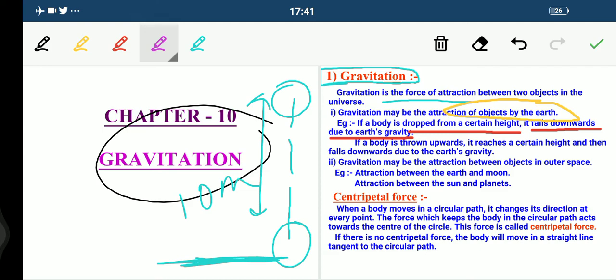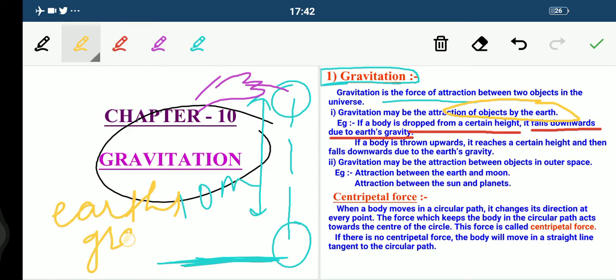When we drop an object from a certain height, suppose this is a hand and I have dropped this object, suppose this is a ball. Ball is an object, right? This object has been dropped by me from a certain height. So what will happen? It falls downward. Why? Due to the earth's gravity. A very simple phenomenon. I hope this is clear.